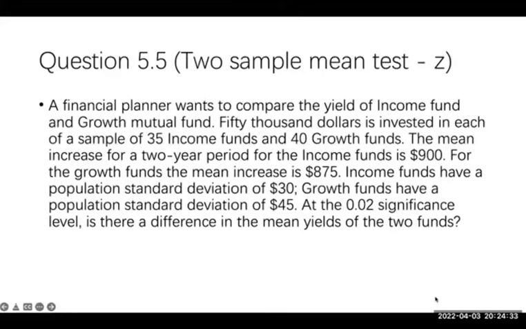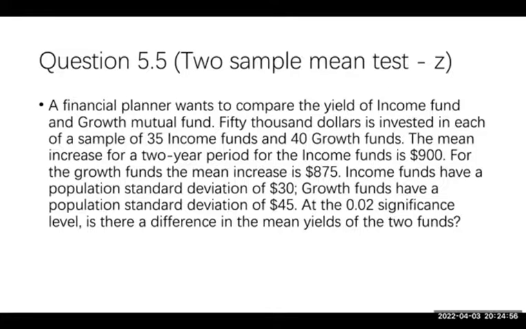Let's go to question 5.5. A financial planner wants to compare the yield of income funds and growth mutual funds. $50,000 is invested in each of a sample of 35 income funds and 40 growth funds. The mean increase for a 2-year period for the income funds is $900.